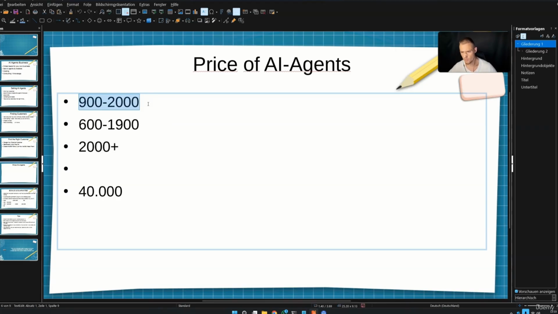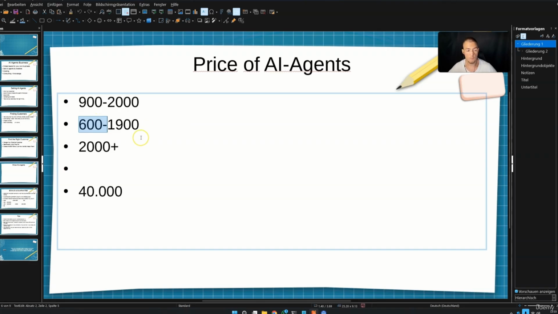Gyms don't have a lot of money, generally speaking. You can sell them maybe for $1,000, and you can also go up until $2,000 if you are good on the things that you are doing. But as soon as you start out, I would really strongly recommend you to start a little bit cheaper. $600 to $1,900 is perfect. Just start with 600 if this is your first chatbot.